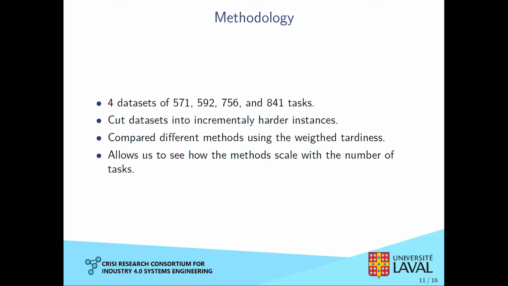So as I said earlier, we have 4 different datasets with an increasingly high number of tasks. We wanted to see how our algorithm would scale with different numbers of tasks, so we ended up cutting our dataset into smaller pieces. So from the different datasets, we sampled randomly different tasks. The first cut being 10% of its original size, then the second being 20, and so on, until we reach 100%. This way, we could compare the different methods on increasingly difficult problems.